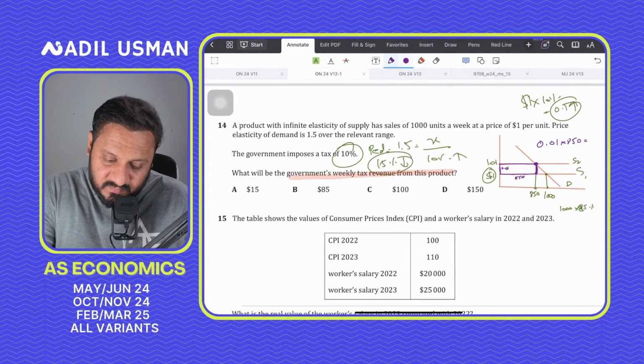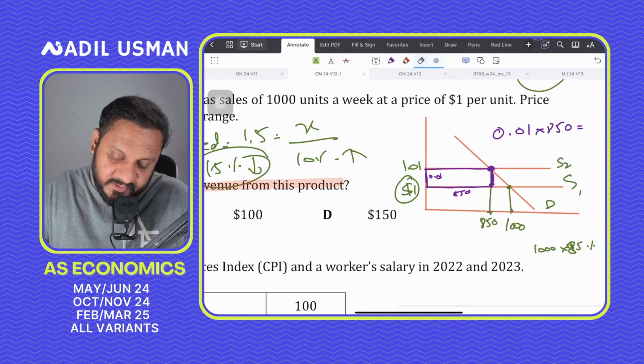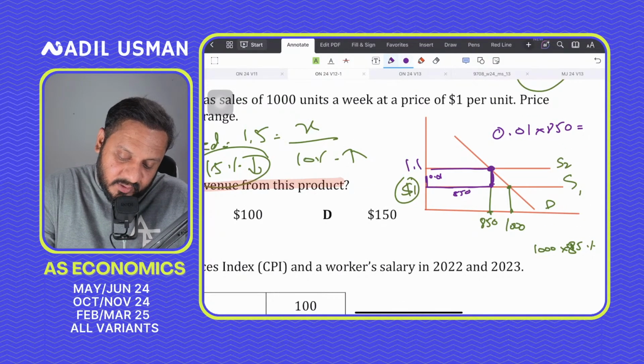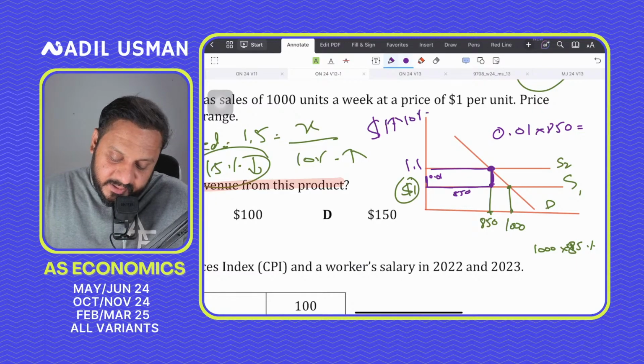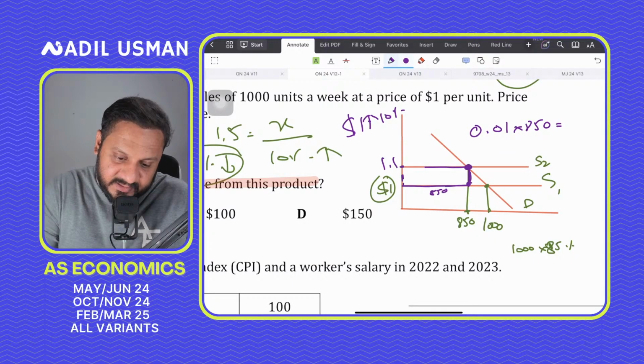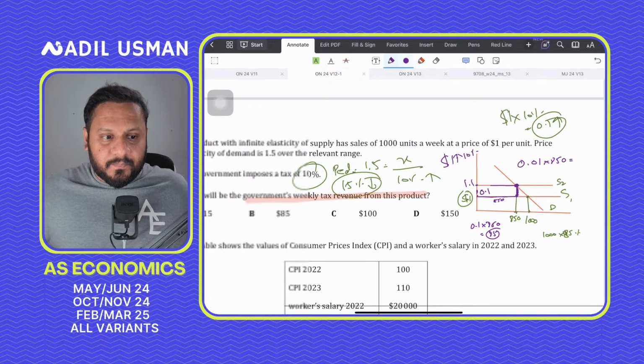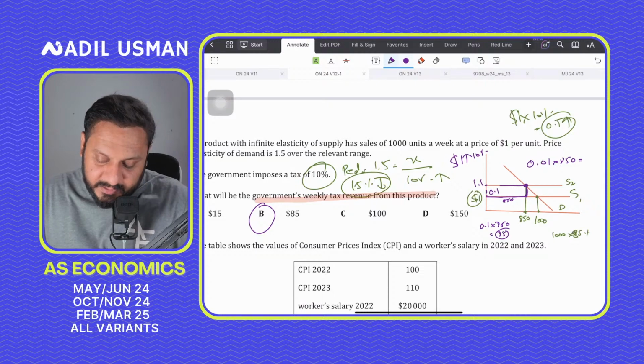Sorry, this is not 1.01, it is 1.1. The price was going up by 10%, so from $1 it was going up by 10%, and the new price was 1.1, right? So this is not 0.01, this is actually 1.1 minus 1, which is 0.1. So how much is 0.1 times 850? 0.1 times 850 should be 85, so the tax revenue has to be 85. Got it, guys? This is what we are actually doing.